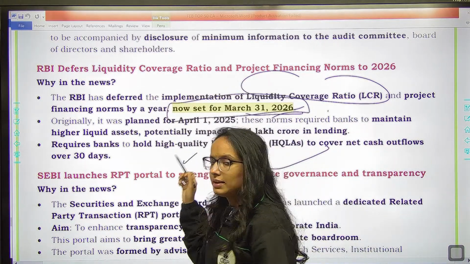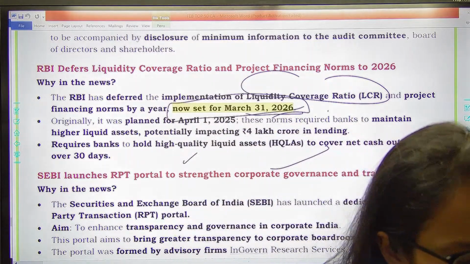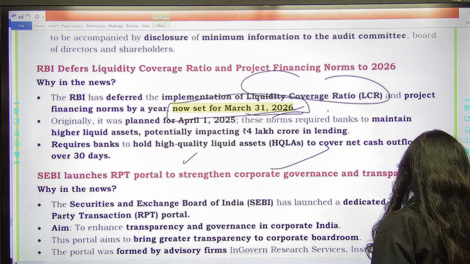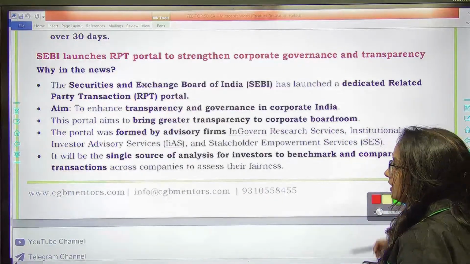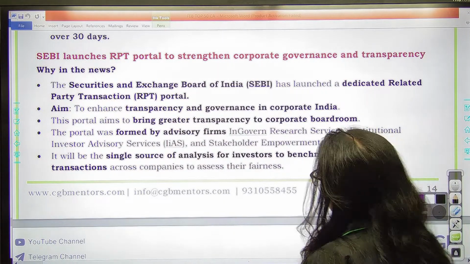LCR norms क्या थे? In which the banks were required to hold more liquidity coverage ratio. That means more high quality liquid assets. अभी थोड़ा टाइम दिया जाएगा बैंक्स को for this purpose. So remember the date.